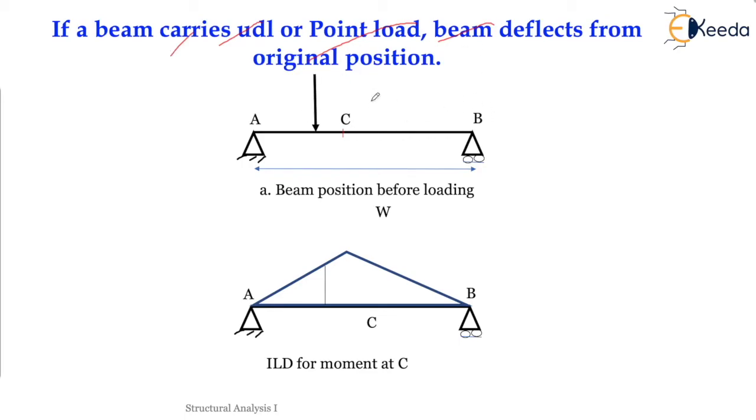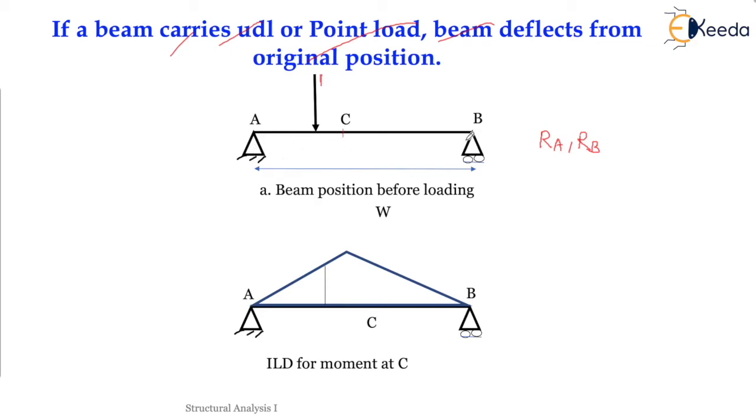So this is a simply supported beam. Now, for this beam, if we want to draw the bending moment at any point C, we know that we have to calculate the reactions at the supports. If one unit load is acting at this point, and there is some point C we have considered, then this is the ILD for moment at C.